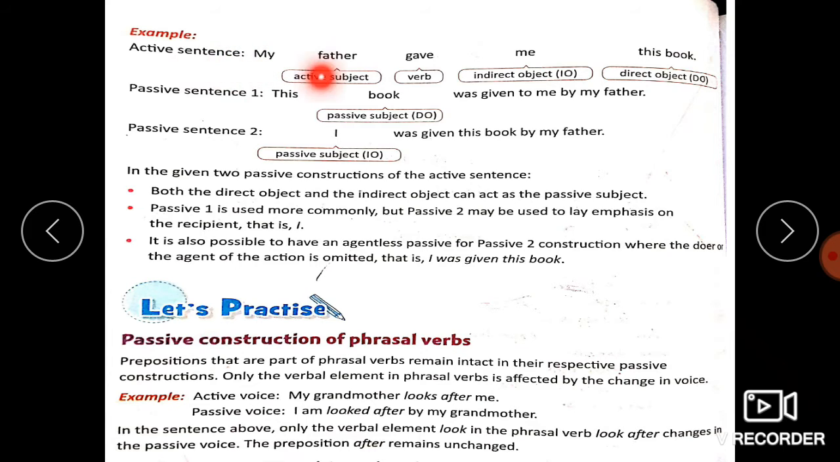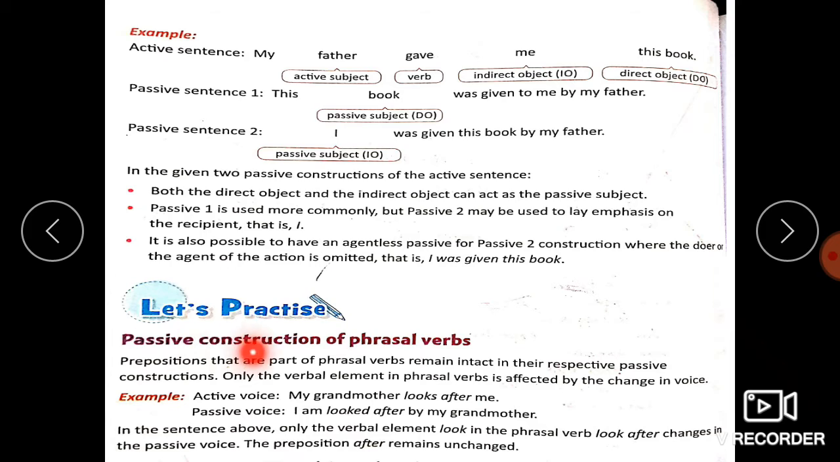Let's consider these examples here on page 114. Active sentence: My father gave me this book. My father, active subject, gave, verb, me, indirect object, this book, direct object. Now, passive sentence 1: this book was given to me by my father. Passive sentence 2: I was given this book by my father. Did you see, children, how we can begin with either object of the ditransitive verb and form the passive voice? I hope this is clear.